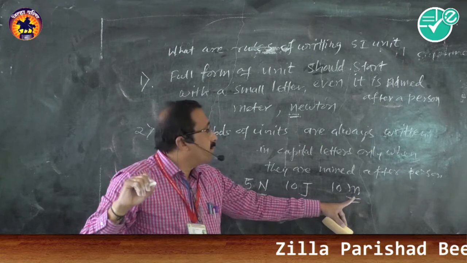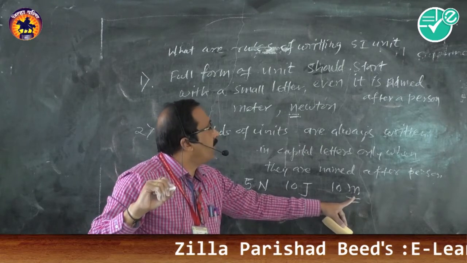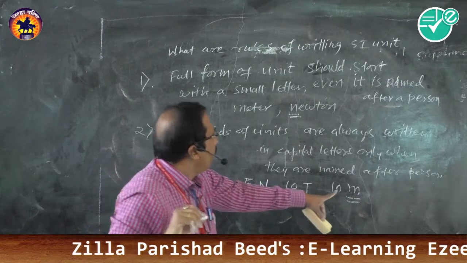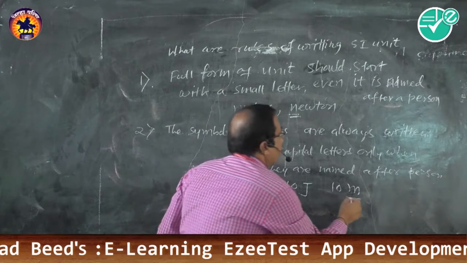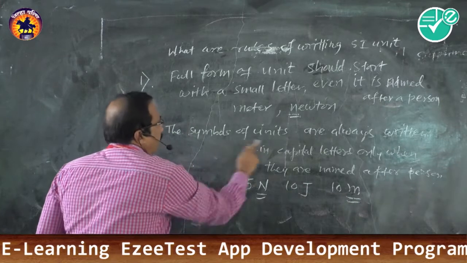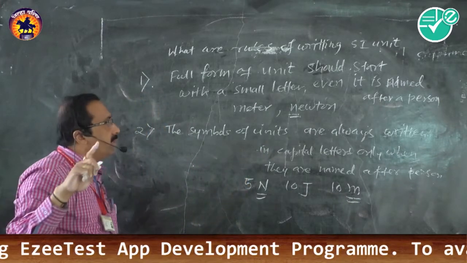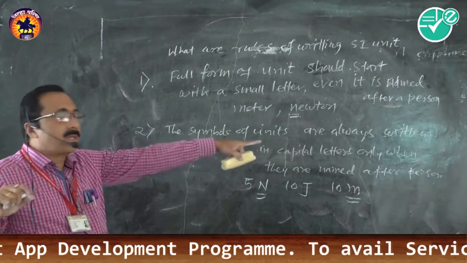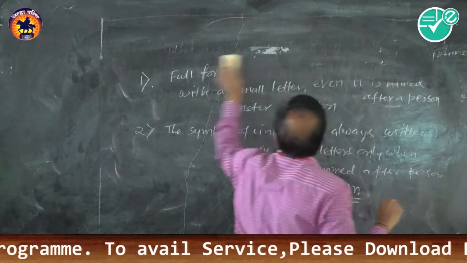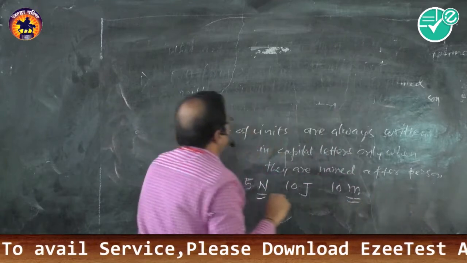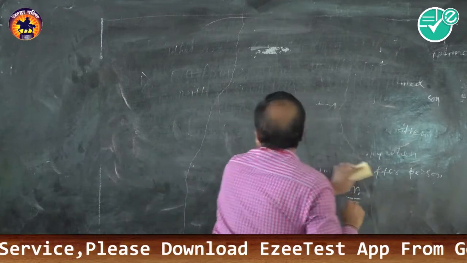Unit meter is not named after a person, isn't it? So only the symbols of units which are named after a person are written in capital letters. All remaining symbols are used in small letters.